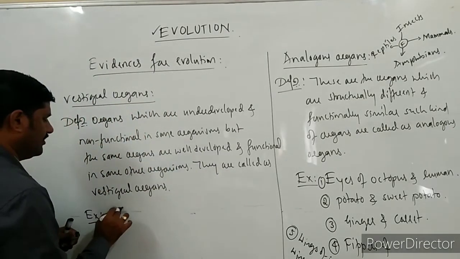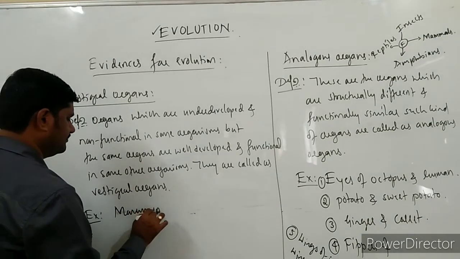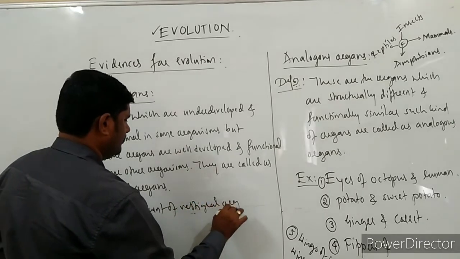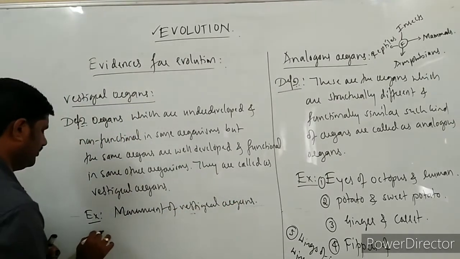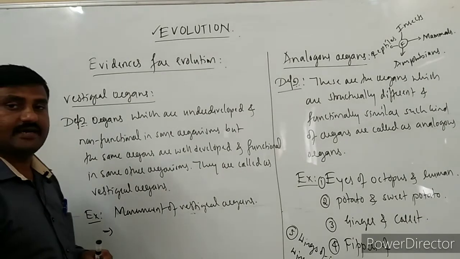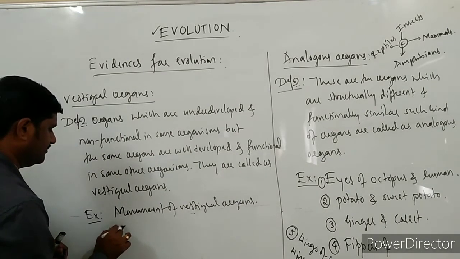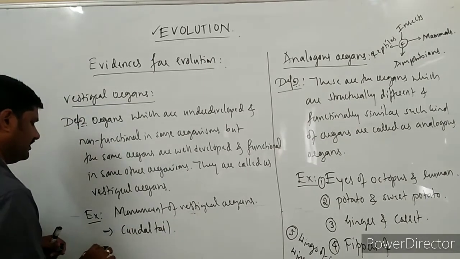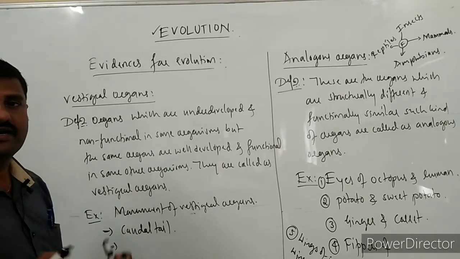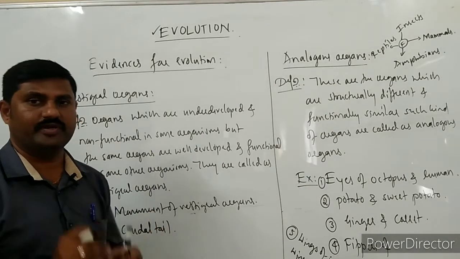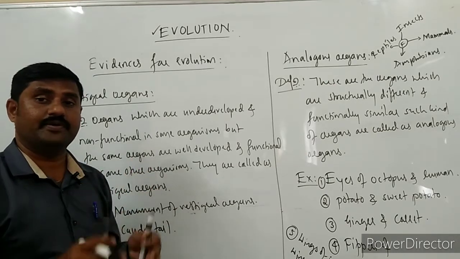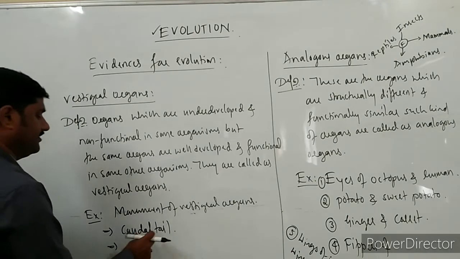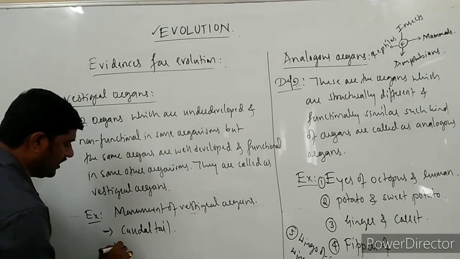Human being is described as a monument of vestigial organs. Many examples we can quote over here. That is the caudal tail, right? The caudal tail is underdeveloped and non-functional in the case of human beings, but it is well developed in some other mammals. So the caudal tail is the best example.